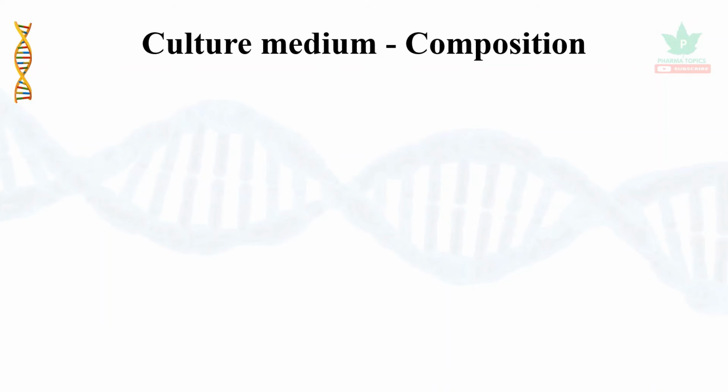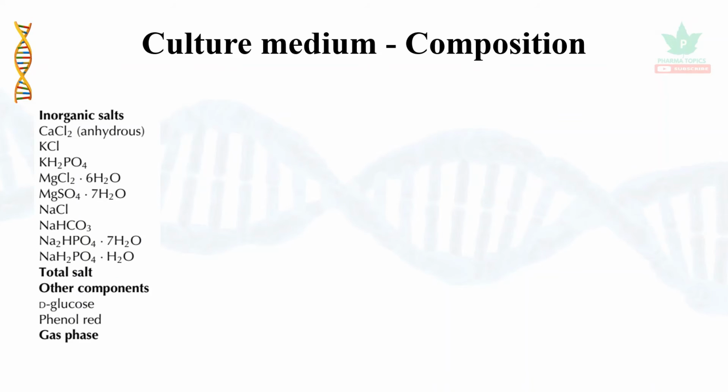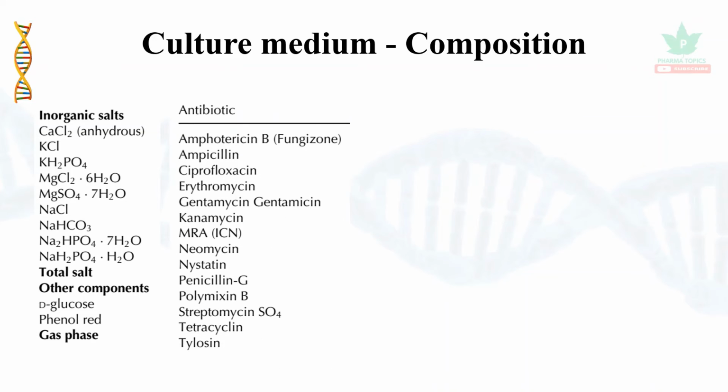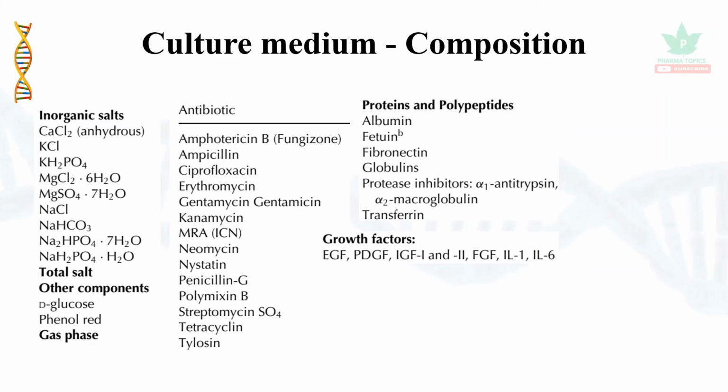Let us see about the composition of culture medium. It contains many inorganic salts and other components such as D-glucose, phenol red, or gaseous substances, and then antibiotics are present to avoid bacterial contamination. Then proteins and polypeptides such as fibronectin or transferrin are used. Growth factors enhance the growth or cell division.